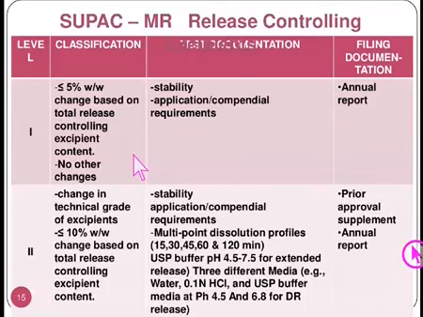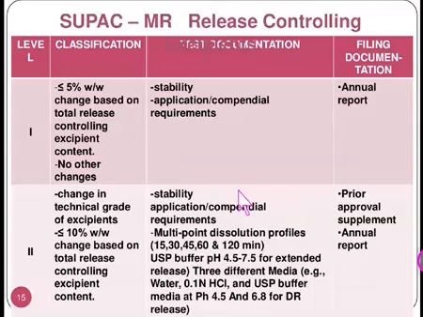So it is important what kind of excipient the change is being made in, whether it is a release controlling type excipient or the non-release controlling type excipient. In the previous slide we saw the changes made in the non-release controlling type excipient. Now in this slide we will be taking into consideration such changes in the excipients which are release controlling type.